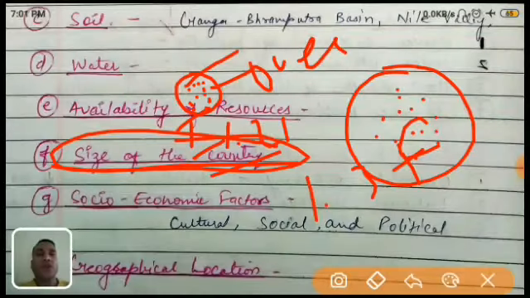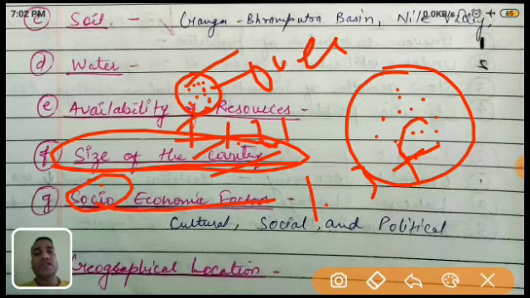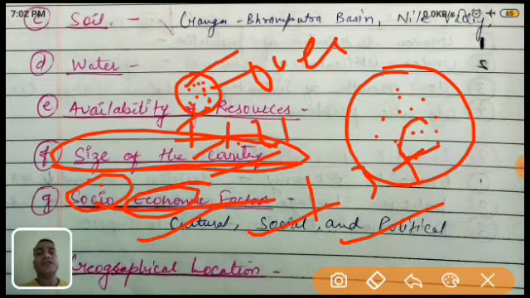It is the socio-economic factor. What is the socio-economic factor? Socio means socially we have so many faiths and beliefs. And economic, you know very well. So there are cultural, social, and political beliefs. They are different. India is well known for its culture, its heritage, its social and political life. So these all are culture.